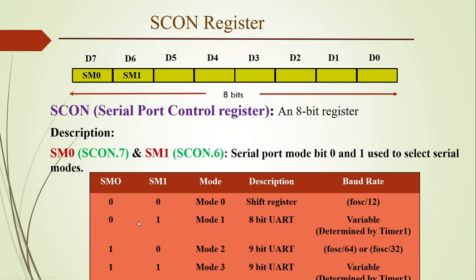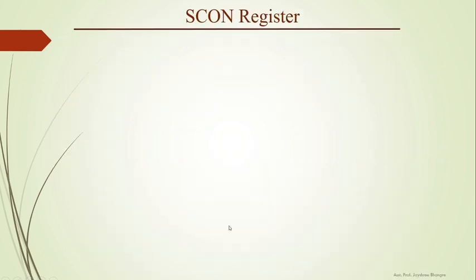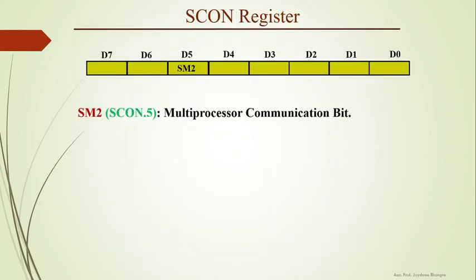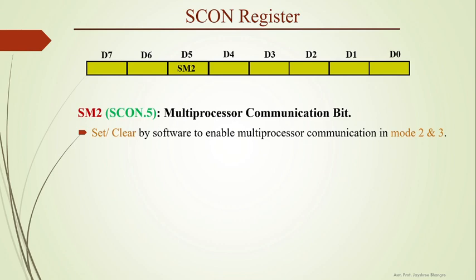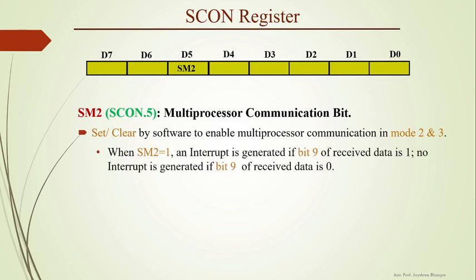So in this video, we are going to use mode 1, that is 8-bit UART, and the other bits of this SCON register. Here the SM2 bit, that is the multiprocessor communication bit, is the 5th bit of the SCON register. This bit can be set or cleared by software to enable multiprocessor communication in modes 2 and 3.